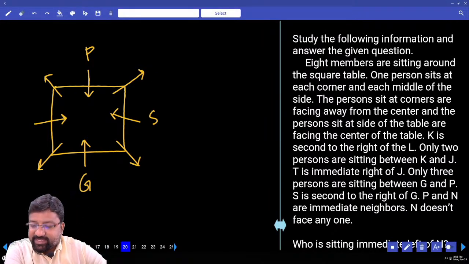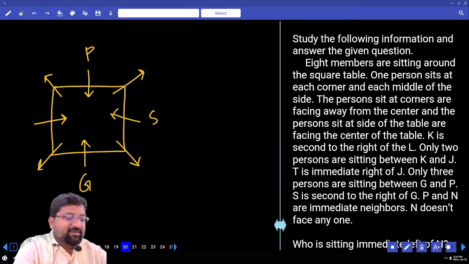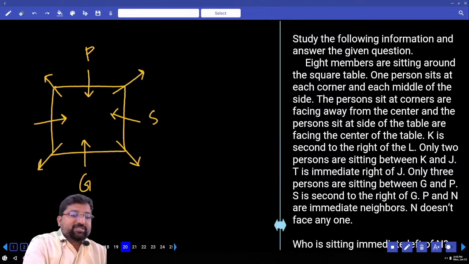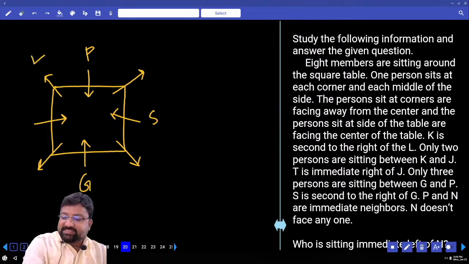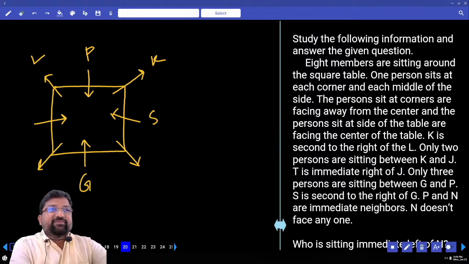Now, K sits second to the right of L. Let me explore the possibilities for L. I am starting from this point here. If this is L, K is sitting second to the right of L. If K and L are sitting there, where is the place for N?